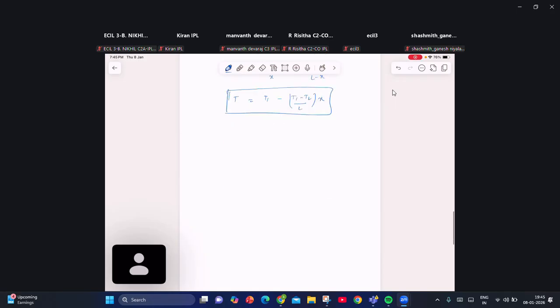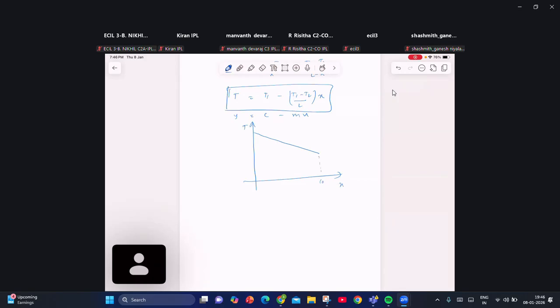If I try to draw the graph between the temperature of the various cross sections from hot end to cold end, it is in the form of y equals minus mx plus c. Am I correct? I am drawing the temperature versus distance graph.